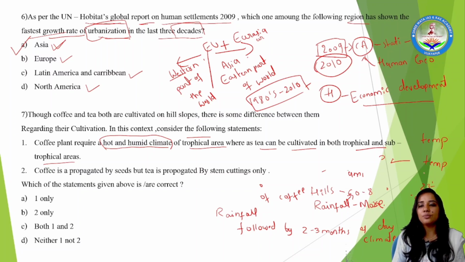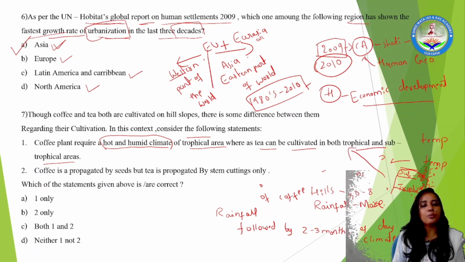Subtropical belt, which lies between 25 degrees Celsius to 35 degrees Celsius. This is the belt of the subtropical area, and this is the tropical area. And these two will be supporting factors for tea growth. This is the option they had given.